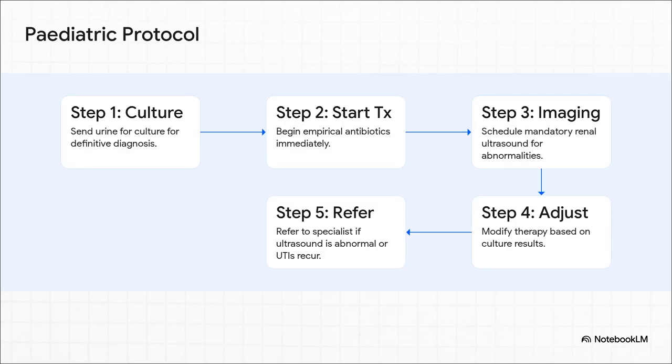So the protocol for kids is, as you'd expect, very buttoned up. The number one goal is to prevent any permanent damage to those developing kidneys. A culture is non-negotiable. You start treatment right away. But, and this is huge, you also schedule a mandatory kidney and bladder ultrasound to look for any underlying problems. Every single step here is designed to be as thorough and as safe as possible.